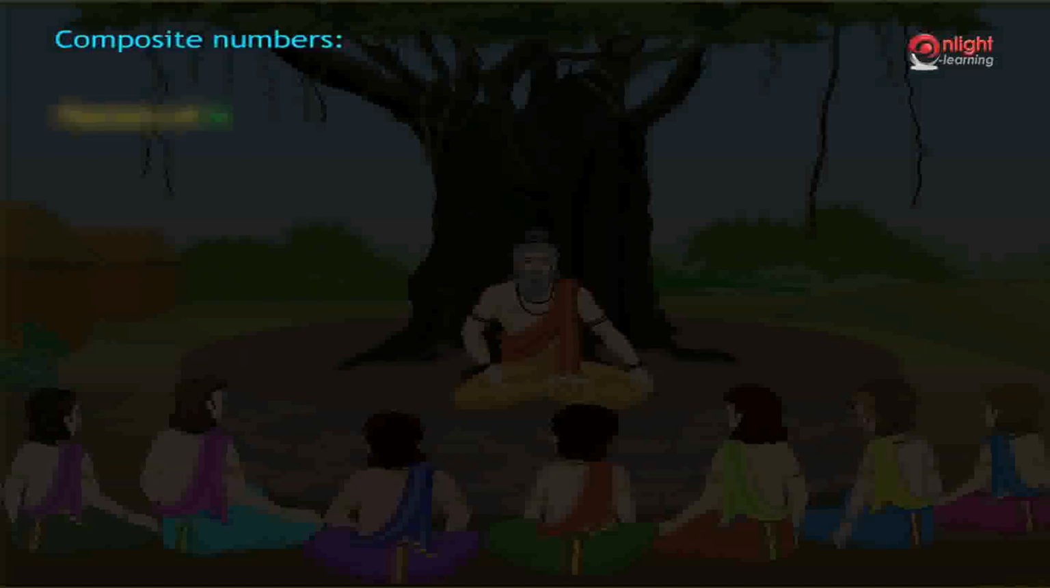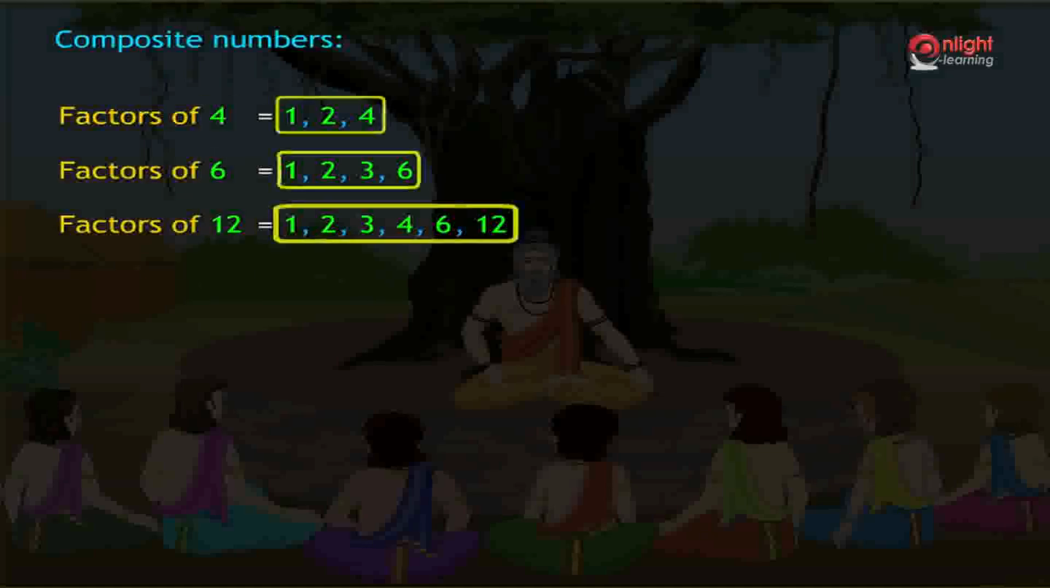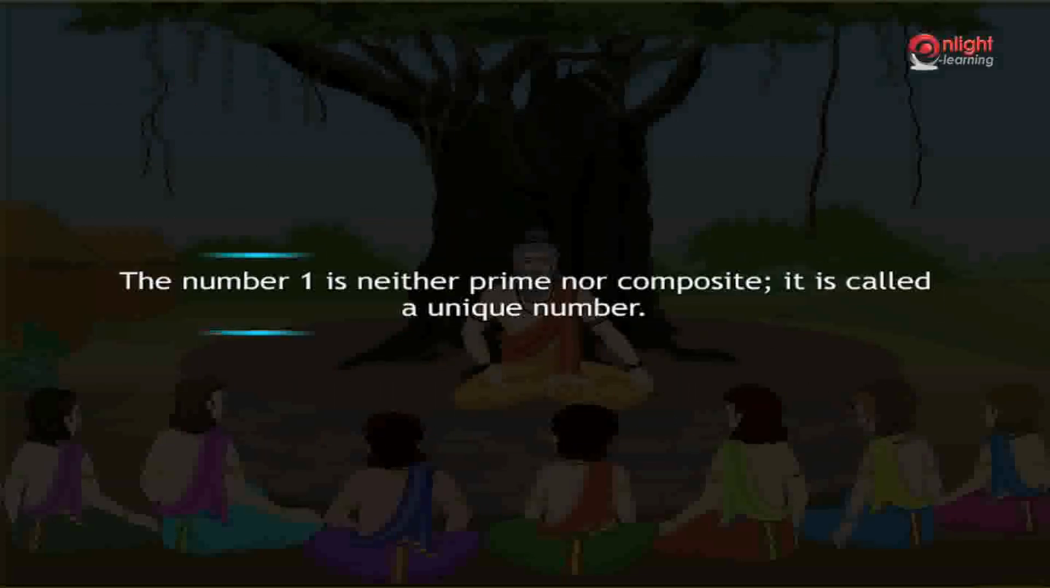Children, now tell me the factors of 4. Factors of 4 are 1, 2 and 4. Now what are the factors of 6? Factors of 6 are 1, 2, 3, 6. Factors of 12? Factors of 12 are 1, 2, 3, 4, 6 and 12. Here you see that all these numbers have more than 2 factors. Hence, the number that has more than 2 factors is called a composite number. The number 1 is neither prime nor composite. It is called a unique number.